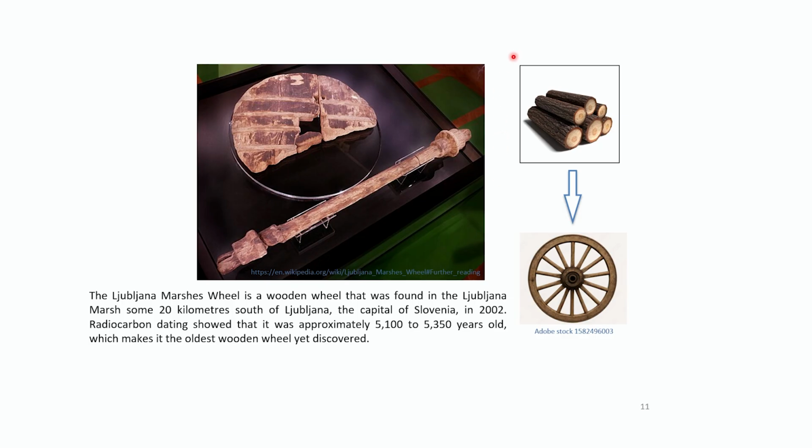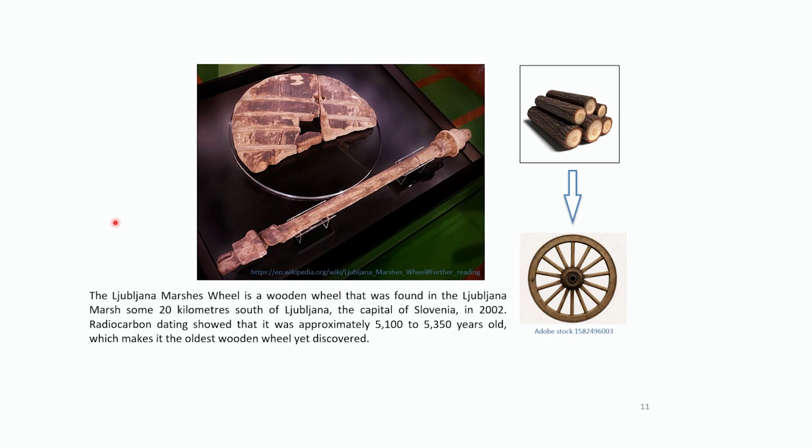The first advent of technology was when wood was turned into a wheel. On the left is the Ljubljana Marshes wheel, a wooden wheel found in the Ljubljana Marsh, some 20 kilometers south of Ljubljana, the capital of Slovenia. Radiocarbon dating has shown that it is approximately 5100 to 5350 years old, which makes it the oldest wooden wheel yet discovered. That is just to show you how technology began and how science and technology are correlated.